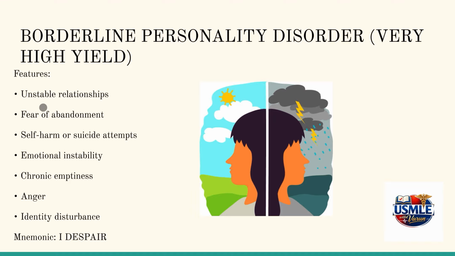The features include unstable relationships, fear of abandonment, self-harm or suicide, emotional instability, chronic emptiness, anger, and identity disturbance.